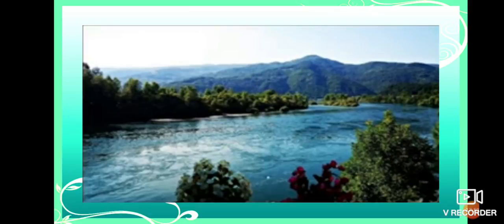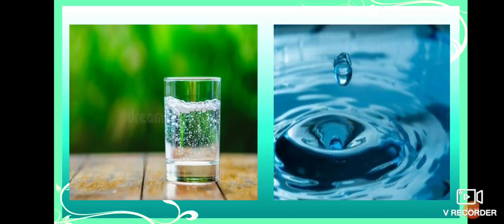Now if you take a small glass of water from this river, here a large amount of water is there. Now I am taking a small glass of water from this river, which means I am decreasing the quantity of the water. So it is also considered to be a matter. Now this glass of water can again be divided into small drops of water, because some drops of water make a glass of water.